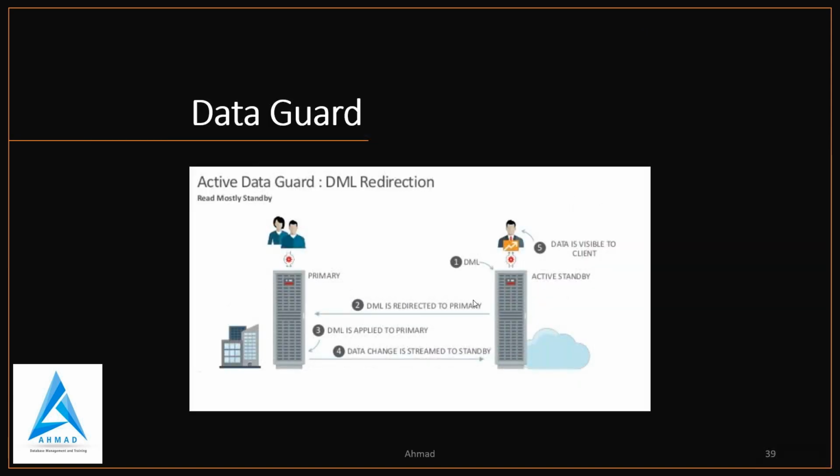So if you see, first the DML is performed, then the DML is redirected to the primary, then the DML is applied to the primary, then the data changes are streamed to the standby, then the data is visible to the client. So this is the way DML redirection happens in 19C. That is a very good feature in terms of Data Guard.